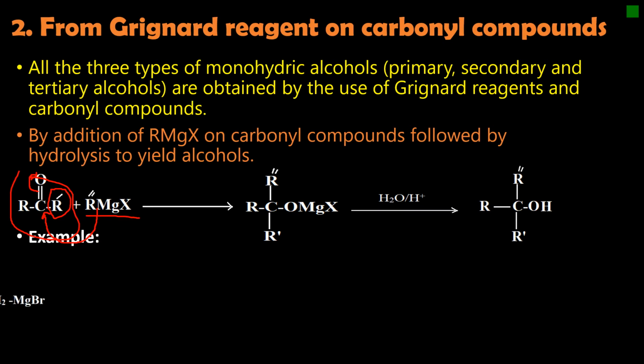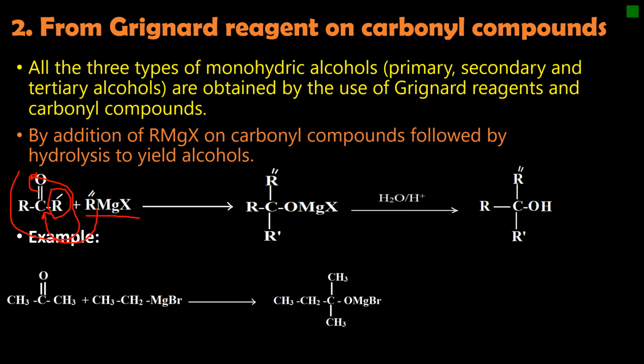Here we have an example. This is a ketone which is called acetone reacting with organomagnesium, which is then going to produce a transition oxide of magnesium bromide that will again react with water in acidic medium to produce an alcohol.